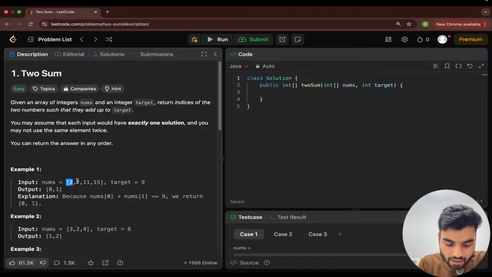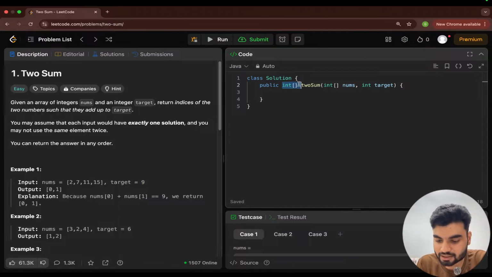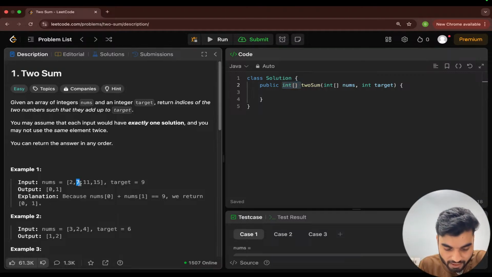So now here, if you add both the numbers, that equals the target, 9. Yes or no? So basically, you need to return the indexes in terms of an array. Look at this. We are returning the index of 2, that is 0, and the index of 7, that is 1. So we need to find two elements whose sum adds up to the target, and then we return the indexes of both the elements.